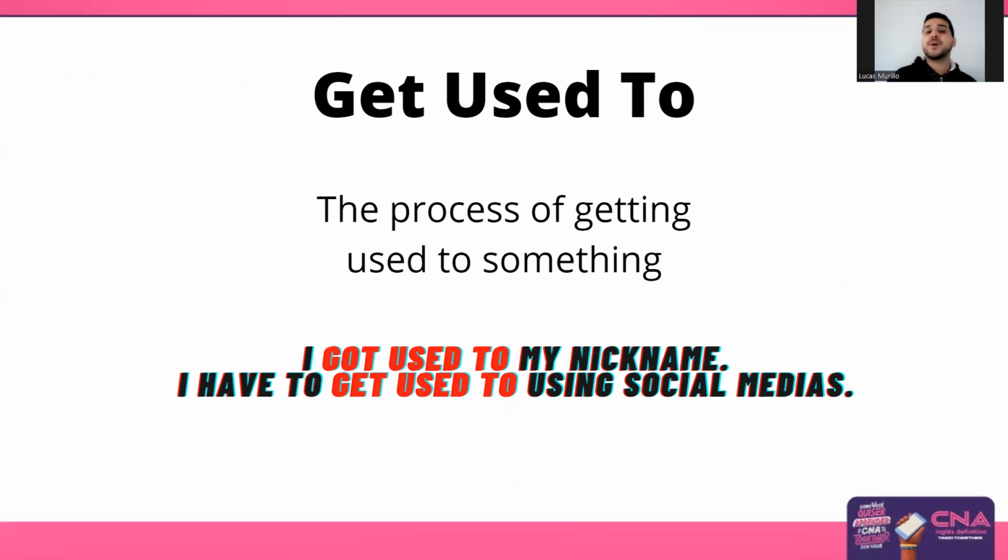It's the process of getting used to doing something, right? For example, I got used to my nickname. I have to get used to using social media. So you see, the first one was the process, and the second one, I need to go through this process because I need it now. Okay, and when you use get used to, it has the same rule as be used to. If you're going to use a verb, in this case here, use, you need to put the verb in the ing form. Okay, so I got used to my nickname and I have to get used to using social media, right?